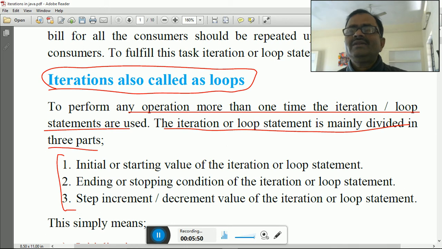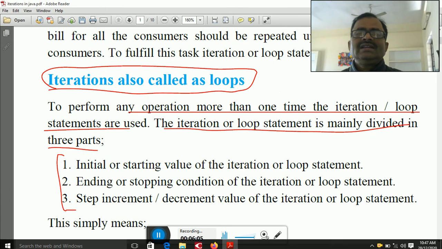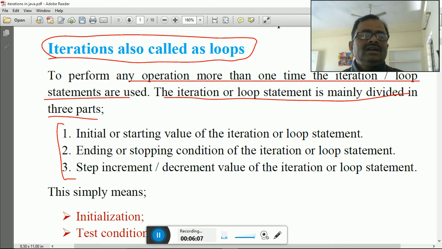Because it is very important. So you have to keep in mind that iteration is repetition. And what is repetition? Doing the same action more than one time is known as repetition. Okay, so in the repeating statement, there are three basic parts.